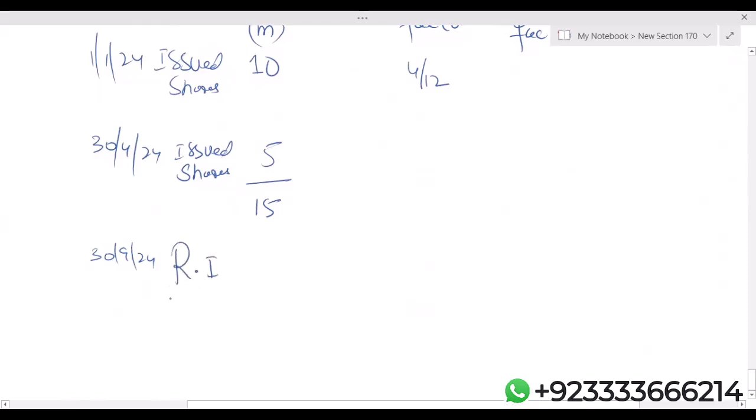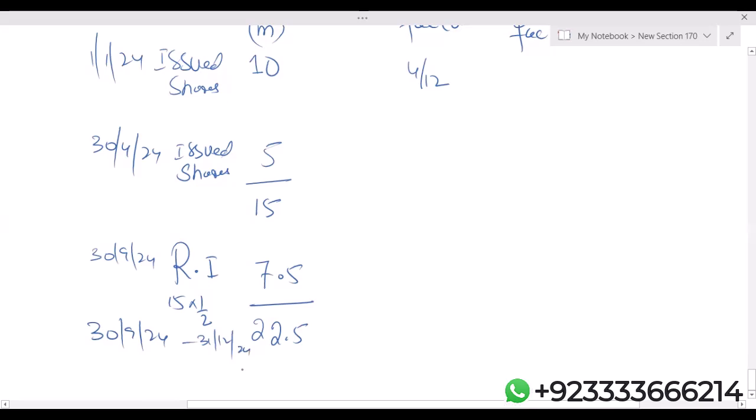Now listen: 15 into 1 upon 2, so the right issue is 7.5. Before right, the total number of shares is 15 million and the right issue is 1:2. It means the number of rights is 7.5 million. Total number of shares after right will become 22.5 million. So from 30th September 24 till December 24, the last 3 months, the total number of shares is 22.5 million.